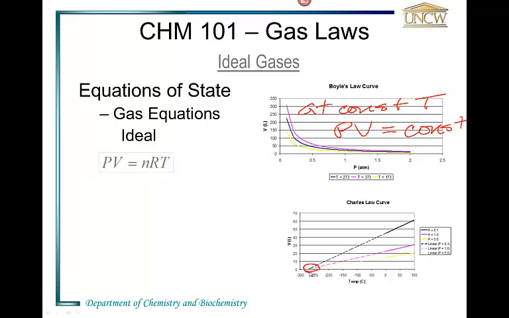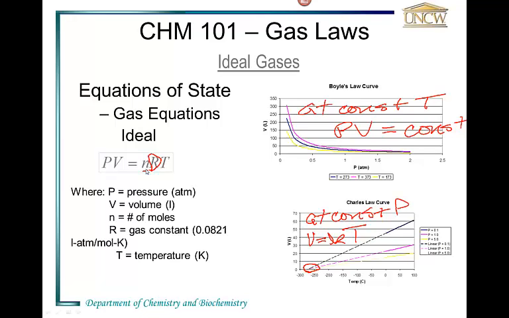When we put all this together, we get something called the ideal gas law. Remember, I said PV equals a constant. We can say for Charles's law, at constant pressure, V is equal to a constant times T. So if we put that together, we have the ideal gas law. The constant we're seeking at a given temperature is R. Now, we're also assuming, because the systems were closed, that the number of moles of gas we used, which is n, was the same in all cases. So it too, in these experiments, is a constant because we always made it the same.